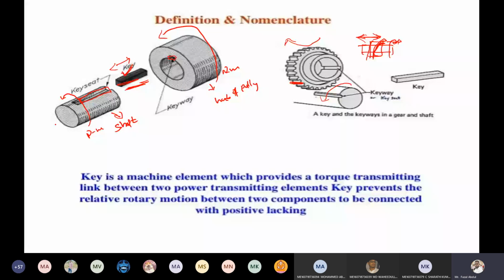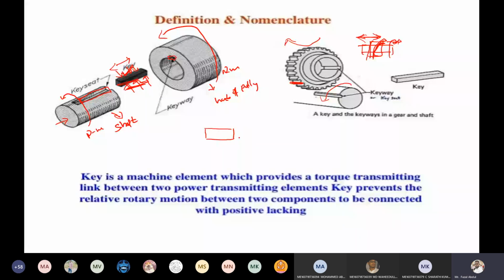Because of that, forces act on the portion of the key seated in the shaft recess, and the remaining half portion of the key seated in the hub is subjected to opposite forces. Because of this reason, see here, I'm drawing this as a front view, okay.